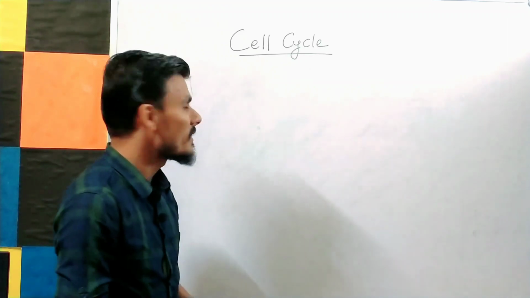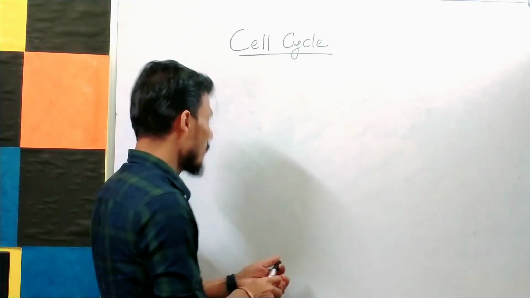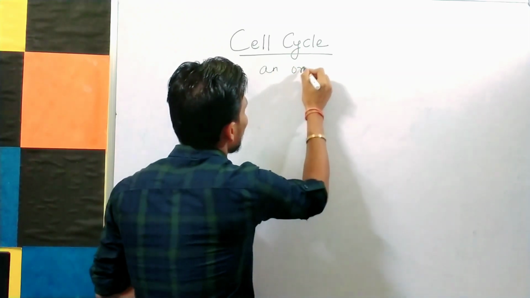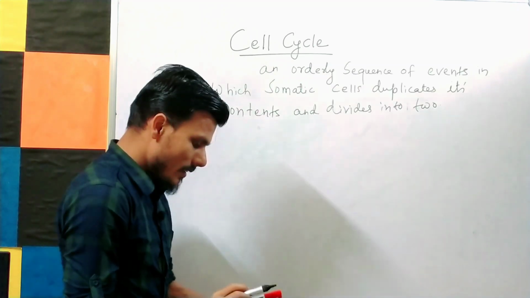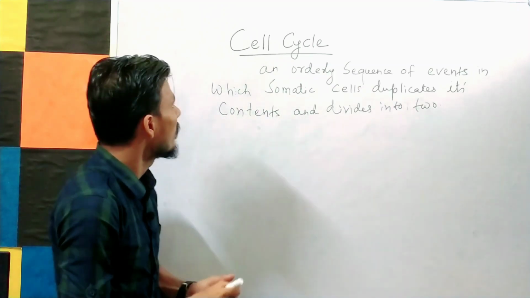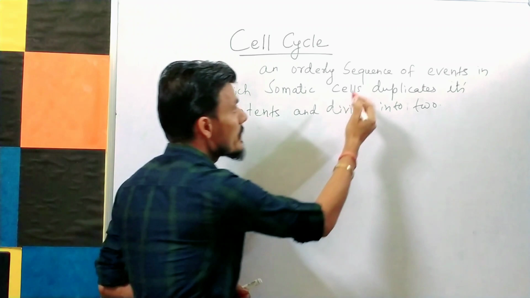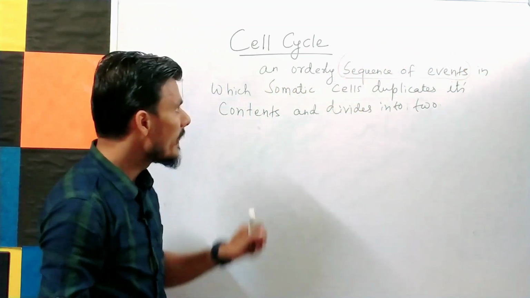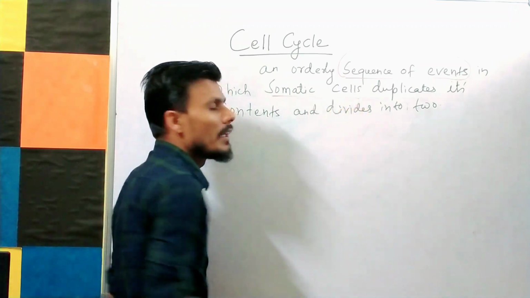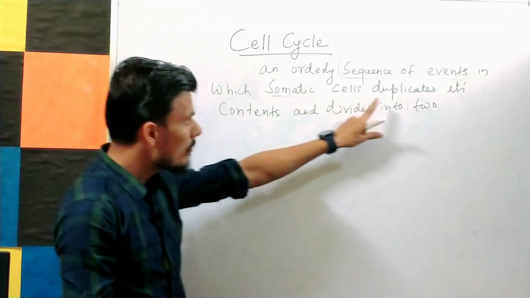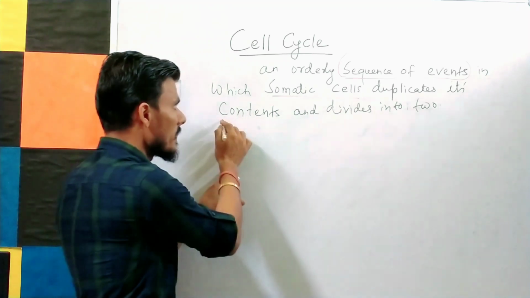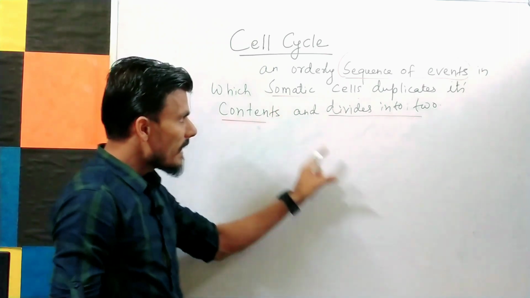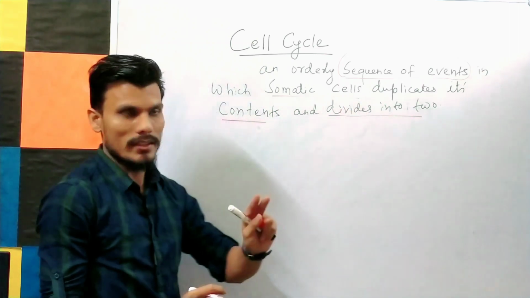So we'll see what is cell cycle. So try to understand here. Cell cycle is an orderly sequence of events, or you can say it is a series of events in which somatic cell will duplicate, or you can say the somatic cell will form a copy of its contents and they will divide into two. It means that the parent cell will be dividing into two daughter cells.